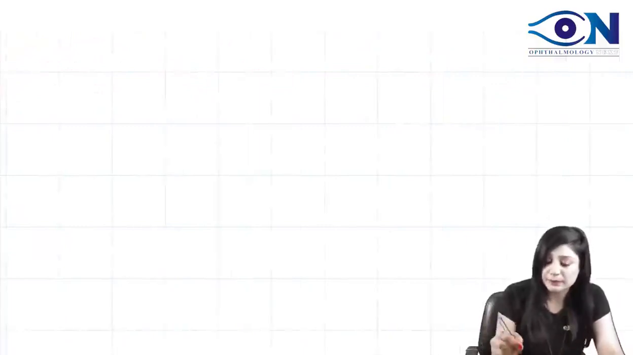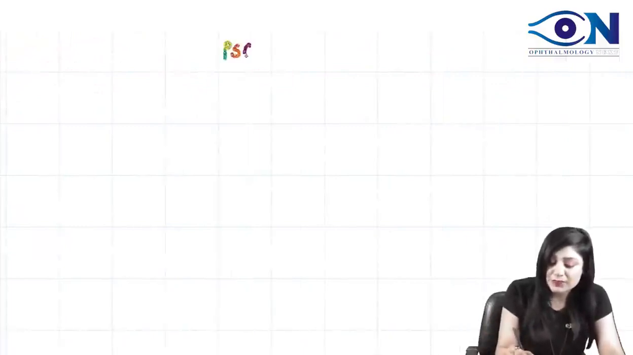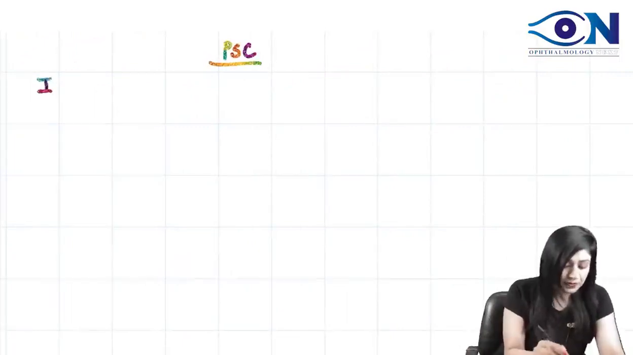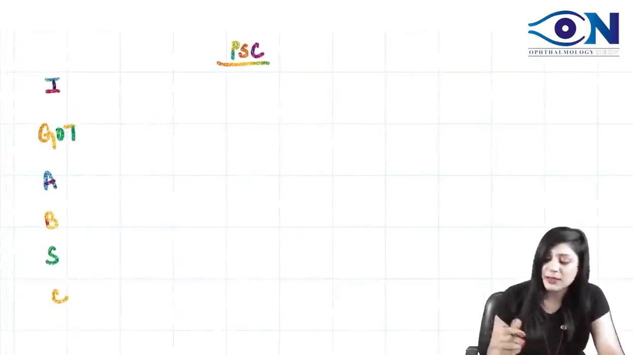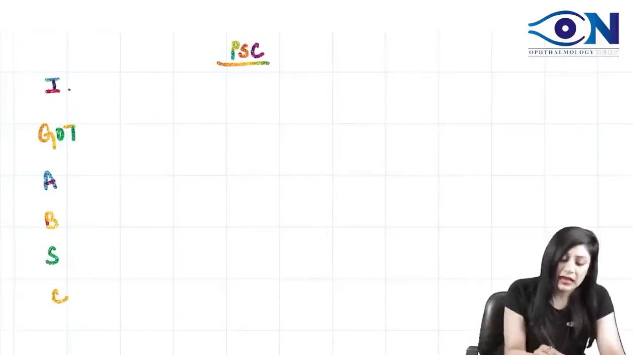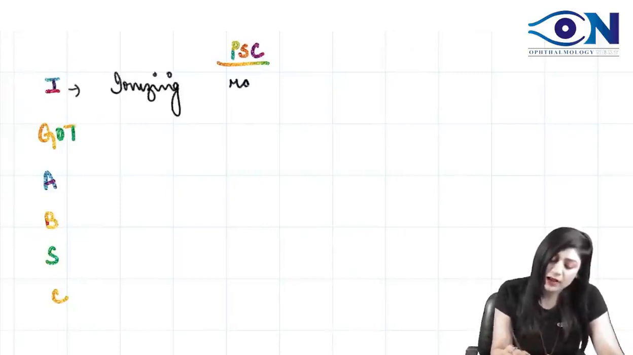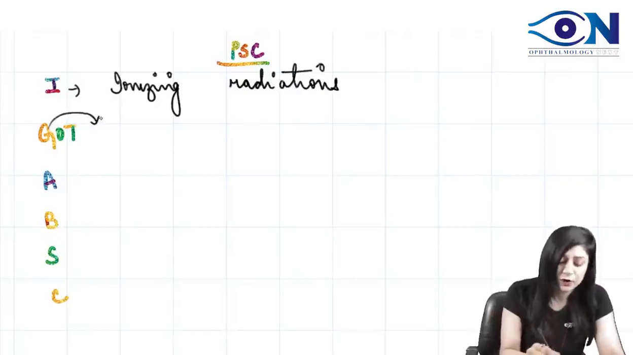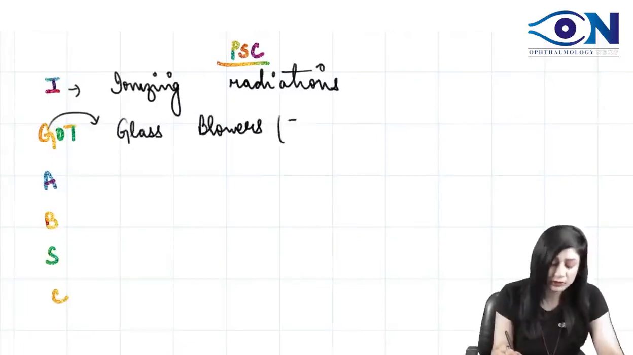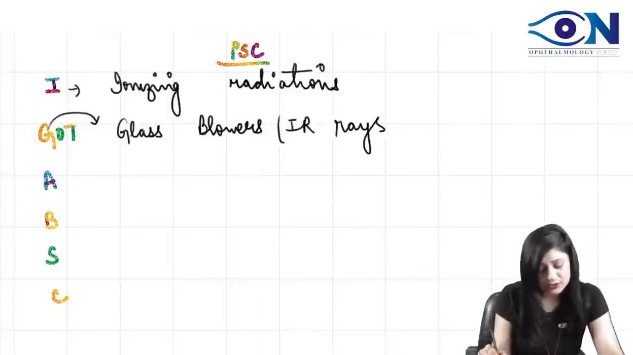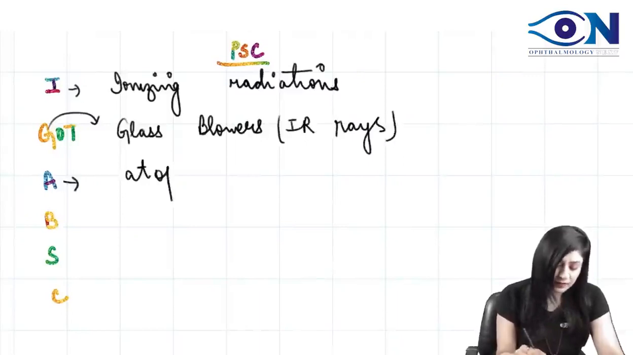Now, an important thing for you people. What are the causes of posterior subcapsular cataract? You can easily remember the causes with the help of this mnemonic. I for ionizing radiation, so radiational cataract is posterior subcapsular cataract. G for glass blowers cataract, which is caused by the IR rays, infrared radiations. A for atopic cataract.